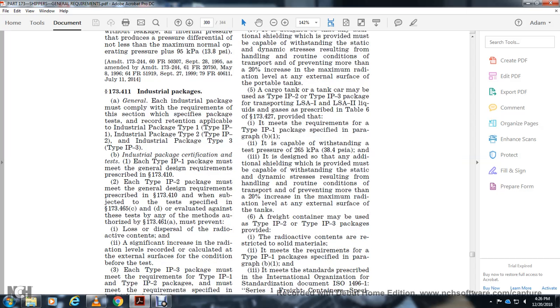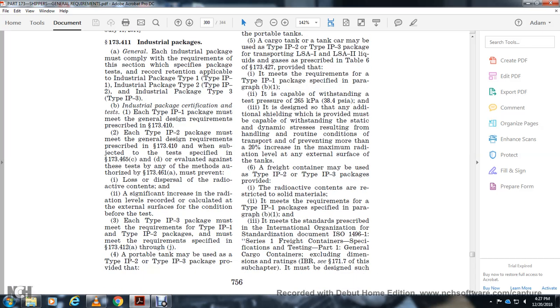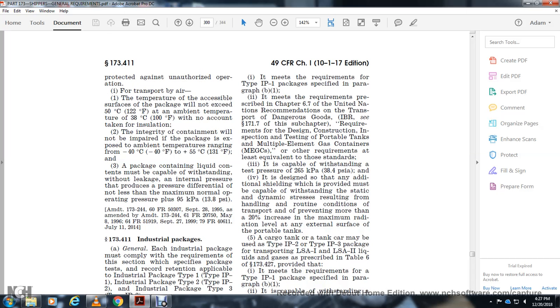Each type of industrial package must meet the requirements for industrial package type 1. Industrial package type 2 must meet the requirements specified in 173.412A through J. A portable tank may be used as a type 2 industrial package provided that it meets the requirements of industrial package type 1 specified in paragraph B1, and meets the pressure requirements prescribed in chapter 6.1 of the United Nations recommendations on the transport of dangerous goods, with requirements for design, construction, inspection, and testing of portable tanks and multiple-element gas containers.